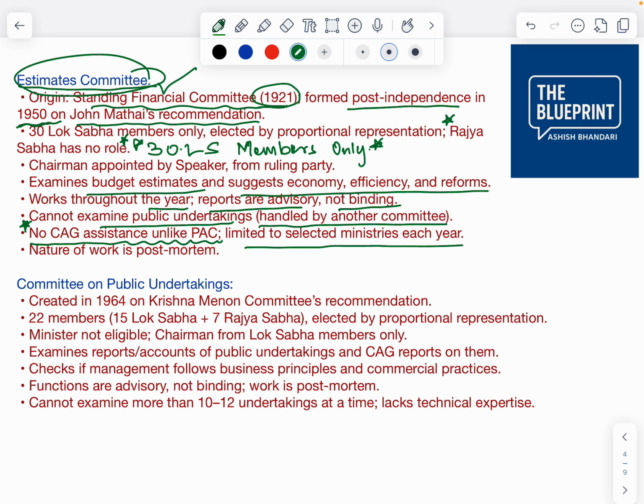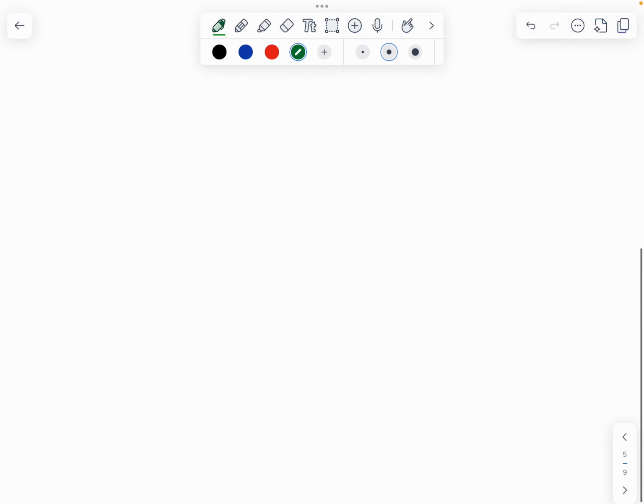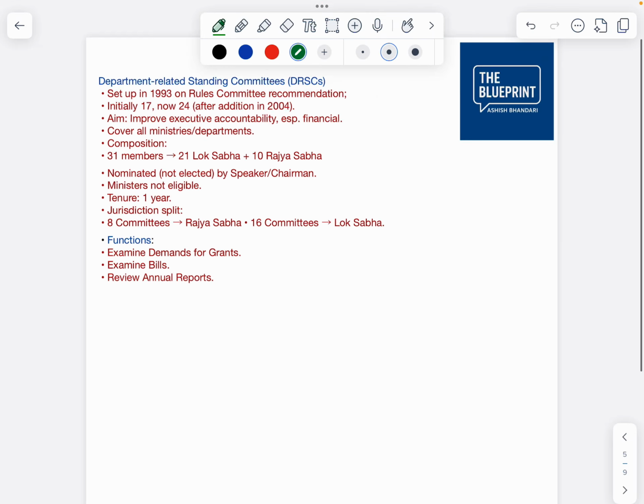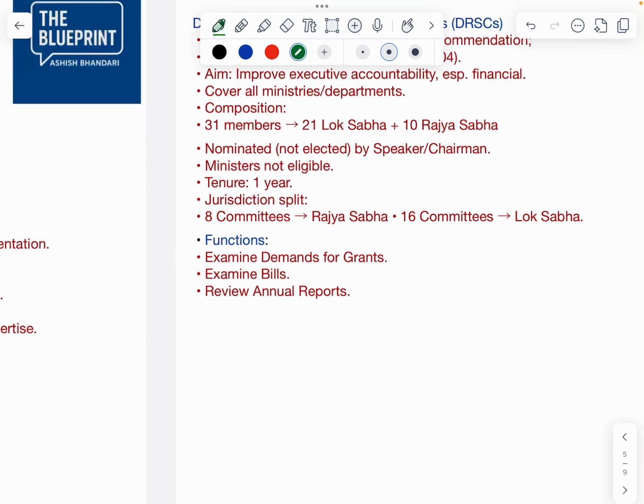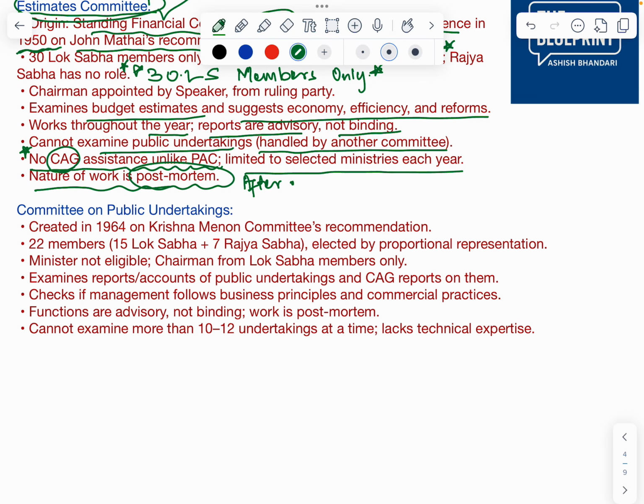So only selected ministries' budget estimates are scrutinized each year, not all the ministries, and there is no CAG assistance. This could come in the exam. The nature of work is post-mortem. Basically, after the expenditure has been done, the scrutiny is done. So it is merely a post-mortem exercise.